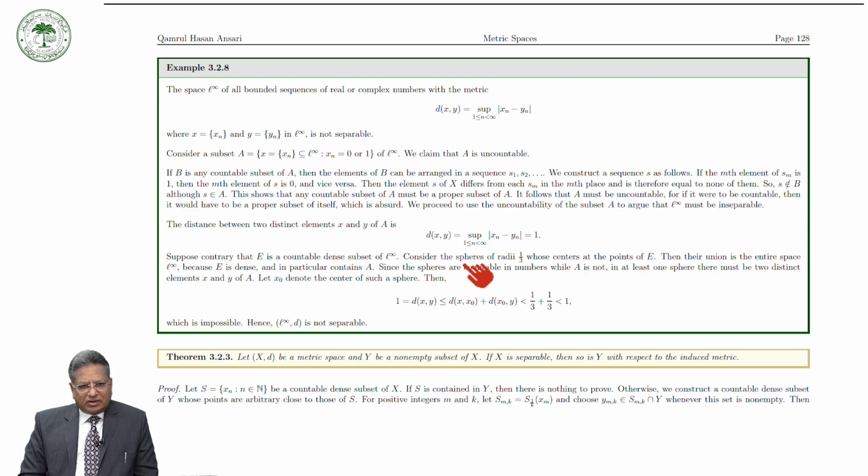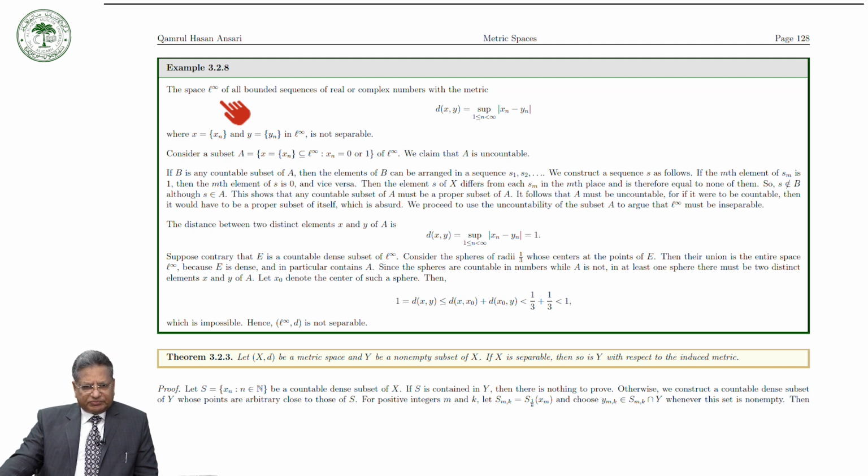Now let us see an example of an inseparable space. So if we consider L infinity, that is the space of all bounded sequences of real or complex numbers with the metric defined in this way, that is to say with the sup metric, then this L infinity is not a separable space.